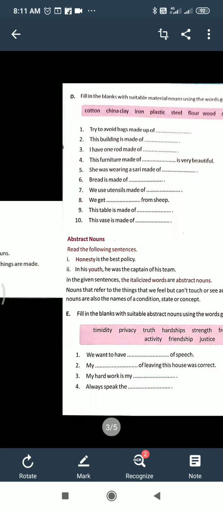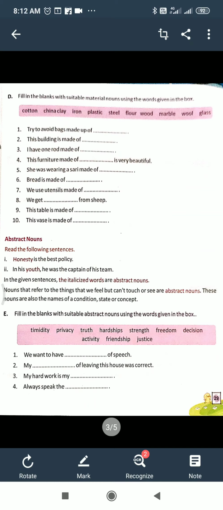Now next exercise is related to one. I will tell you whether you have to do. I will give you also PDF to do. Fill in the blanks with the suitable material nouns using the words given in the box. First, try to avoid bags made up of. There are in the help box 10 words. Okay, so which one is suitable you have to choose.